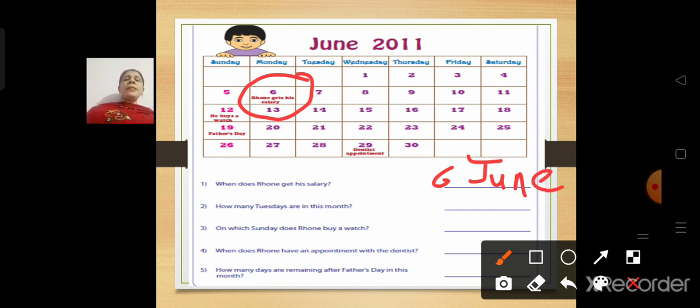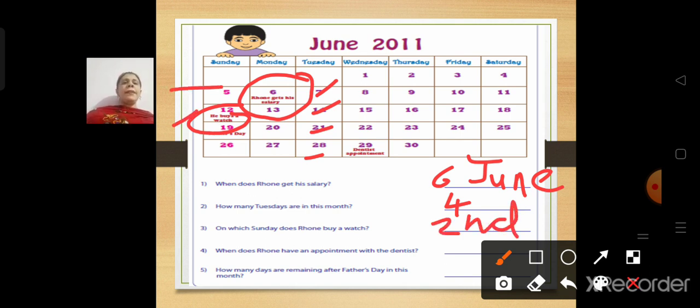How many Tuesdays are in this month? Let us count the Tuesdays. 1, 2, 3, 4. We have 4 Tuesdays. On which Sunday does Rohan buy a watch? When is Rohan buying a watch? On which Sunday, children? Date is 12, but which Sunday? 1, 2. That means on 2nd Sunday.